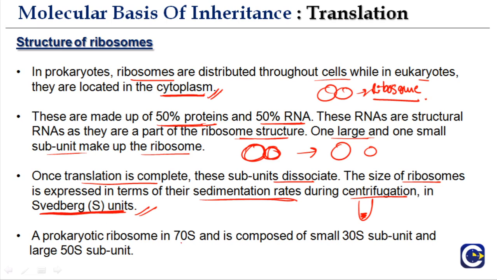So a prokaryotic ribosome is 70S, and it is composed of a small 30S subunit and a large 50S subunit. It is never the sum, 50 plus 30 equals 80. No, because it is the sedimentation rate. When both of them are sedimented together, the rate is 70. So you must remember that 70 is because of 50 and 30. Never say that it is 80. This can be a very confusing question in the examinations. They can directly ask you which is the combination, like 50S and 30S. So just remember that 50S and 30S result in the formation of the 70S ribosome in prokaryotes.